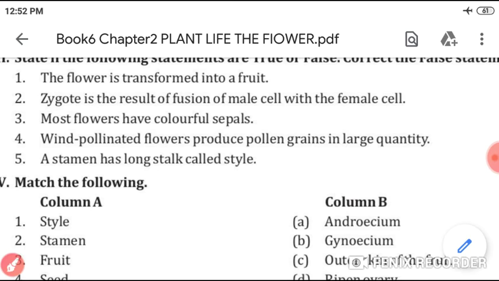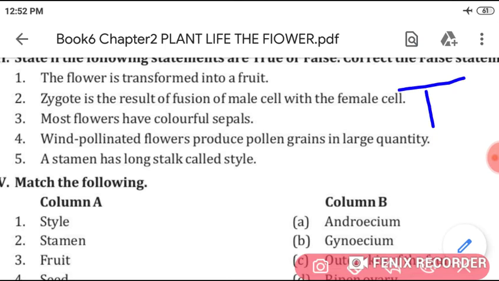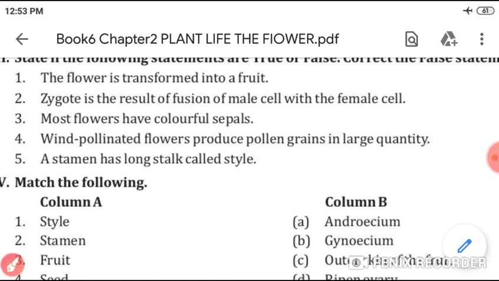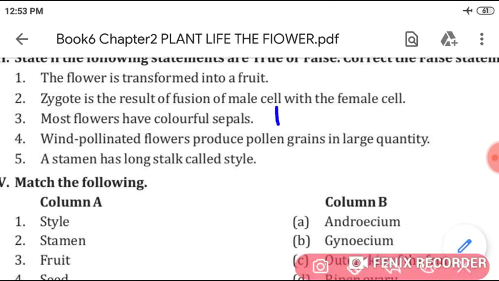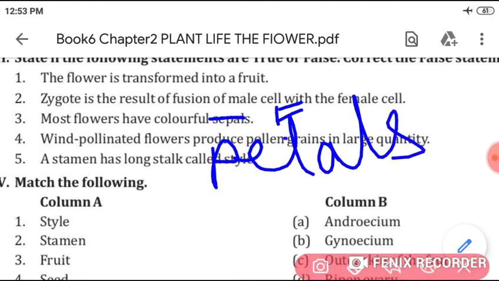Now second, zygote is the result of fusion of male cell with the female cell. Write here true. Second is true. Now come to the third. Most flowers have colorful sepals. Students, write here false. Cut the word sepals and write petals. Most flowers have colorful petals. This is the correct statement.